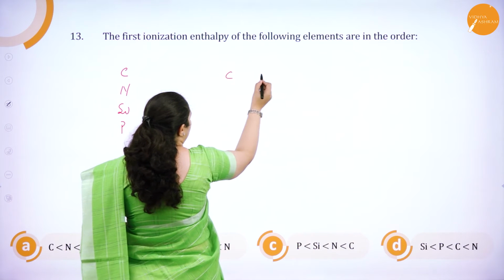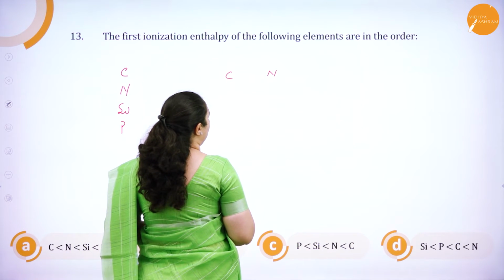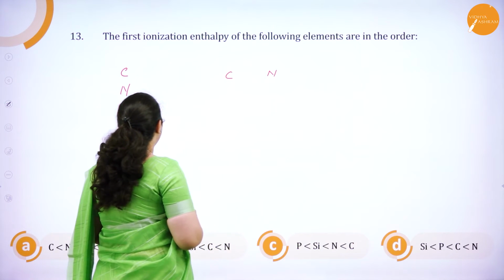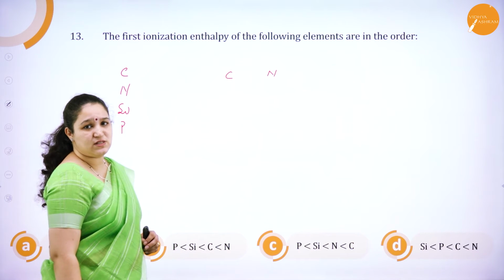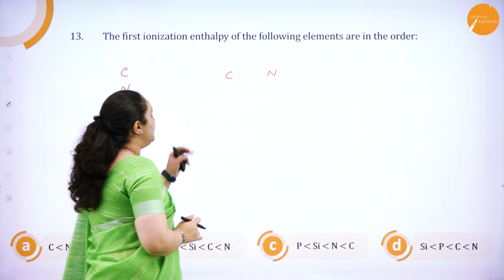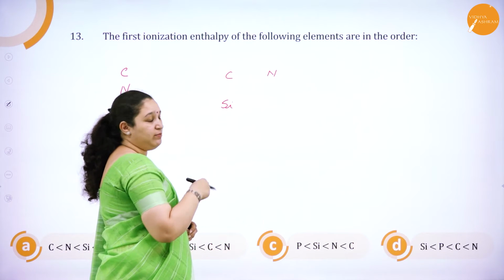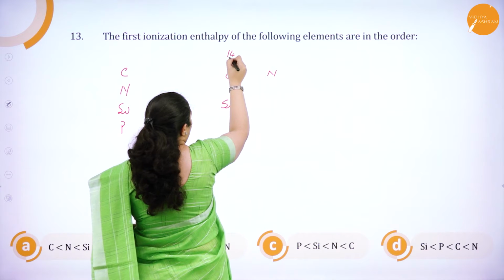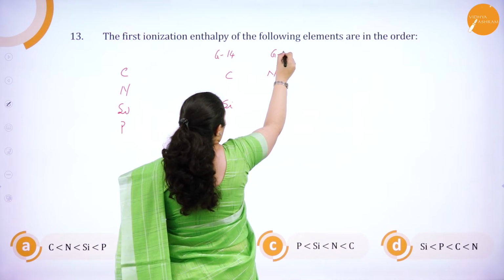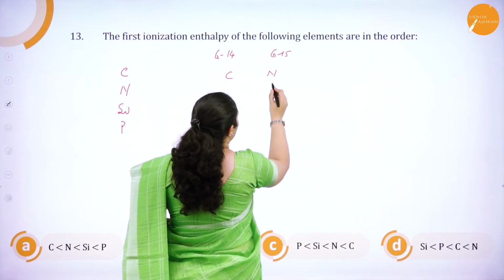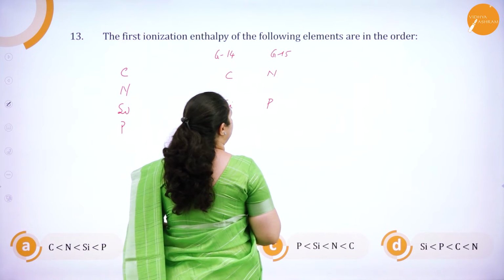I have carbon and nitrogen next to one another. And what about silicon and phosphorus? Silicon is in group 14, that is under carbon, the same group. This is group 14 and this is group 15. So here we have phosphorus.